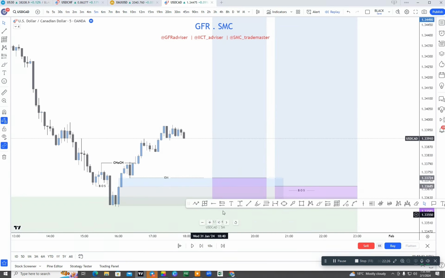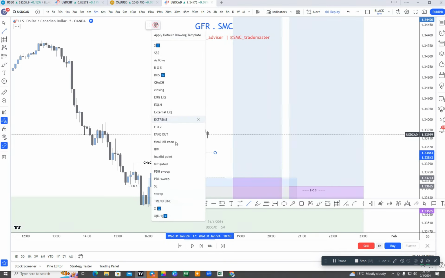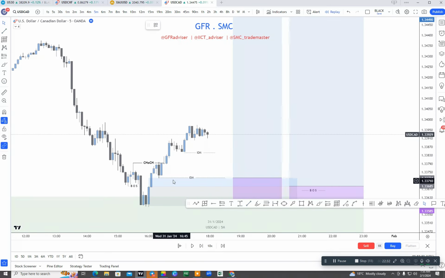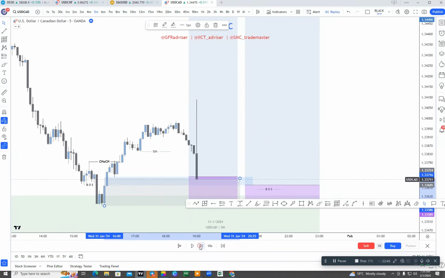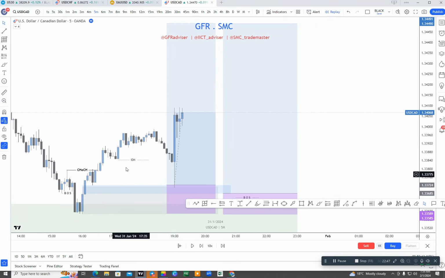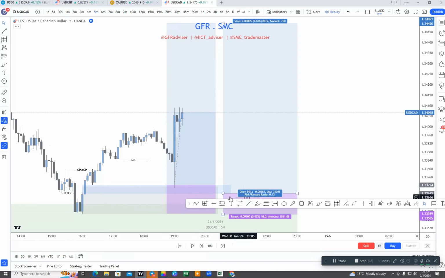If you see here, the market again created an inducement here like this. This is our last inducement. Now we only need to wait for the market to tap into our order block or fill this extreme level imbalance to buy here. If we see, there was an FOMC as well last night, where the market just tapped into our zone and filled the imbalance here and then again went up to the upside.